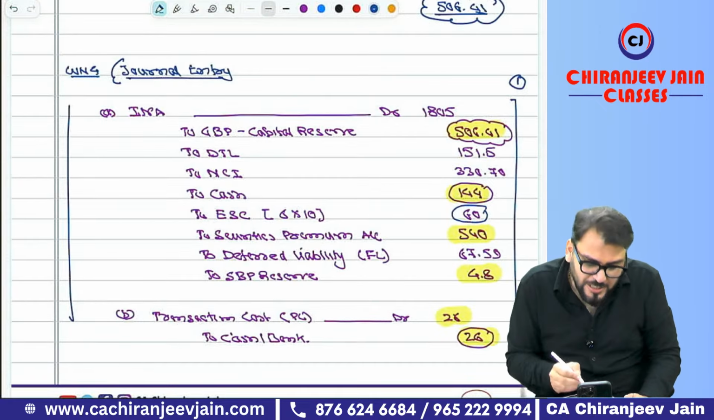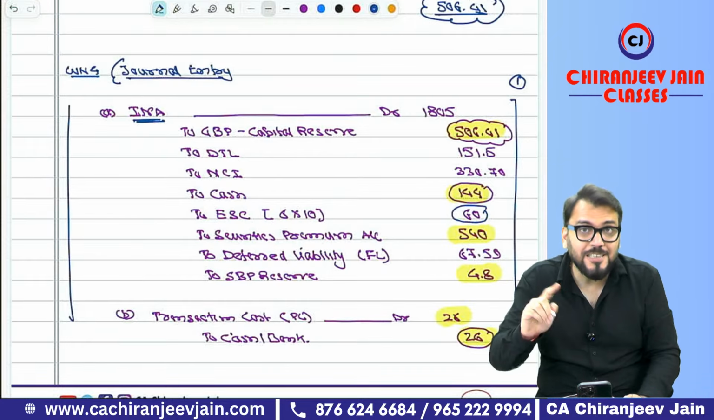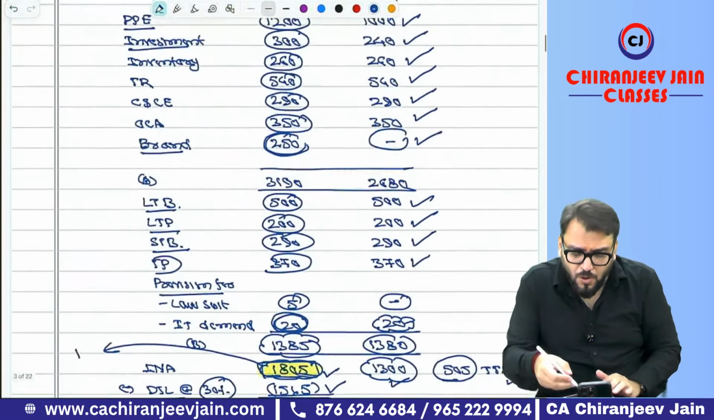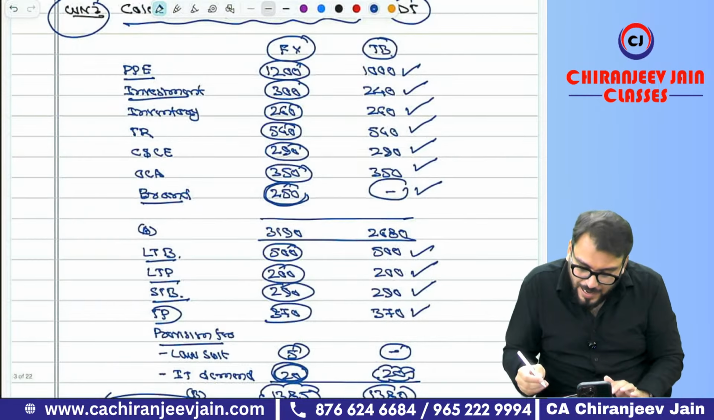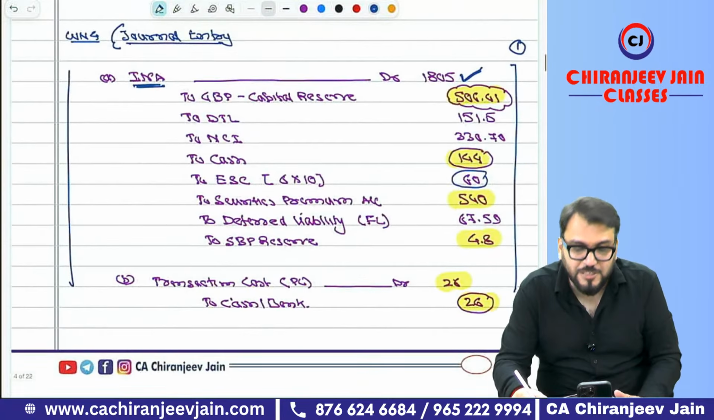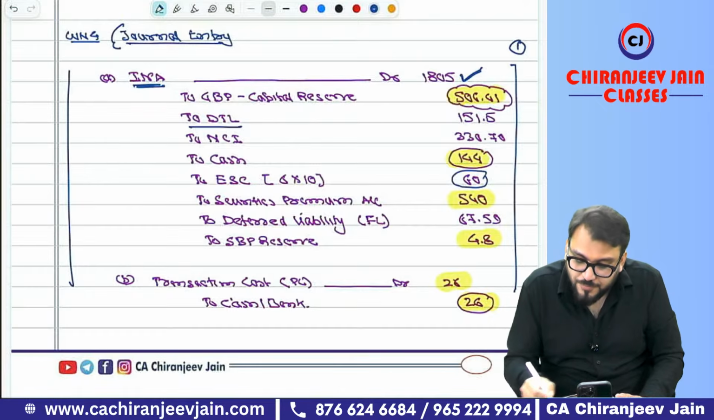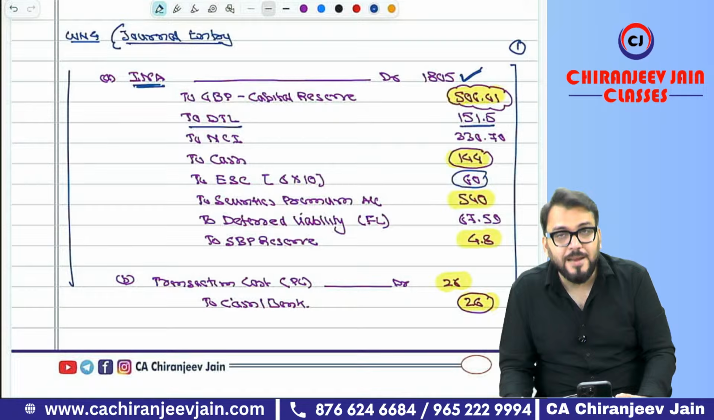Yes sir. So first pass the journal entry. So INA: here INA before DTL was 1805. So write on INA, because you can't write all assets and liabilities individually, it will waste your time. This INA is already calculated as 1805. Write INA account debit 1805, the journal entry in the books of acquirer on the date of acquisition. Then to DTL 151.5.